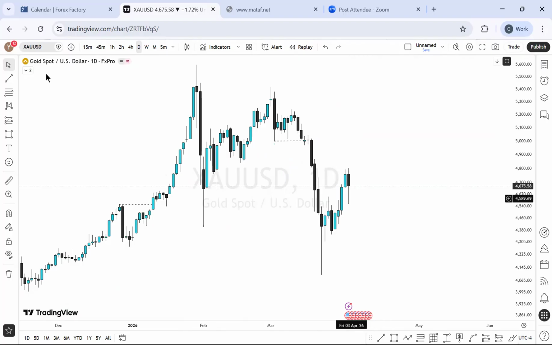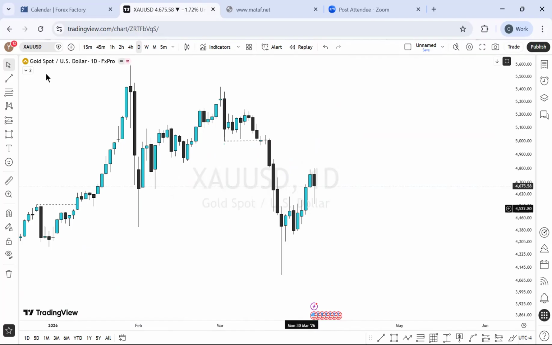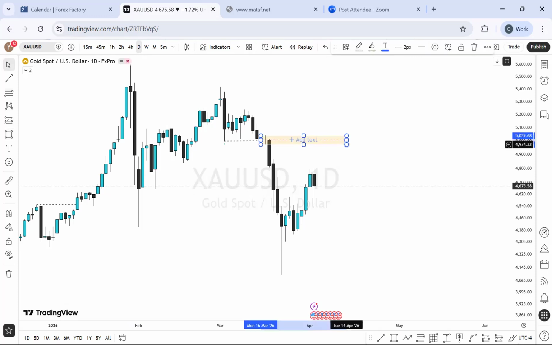It took it, grab it, and it ended this way with rejection below. So it could mean that we are expecting more bullish momentum in the price to get into this range right here. And from there, we could be seeing a little bit of sell, but I don't want to project more into that now with what's going on in the world right now. Anything can really happen as usual.